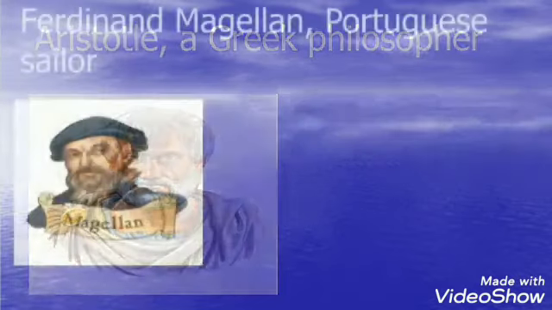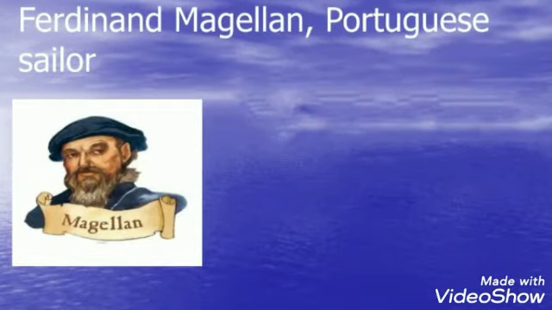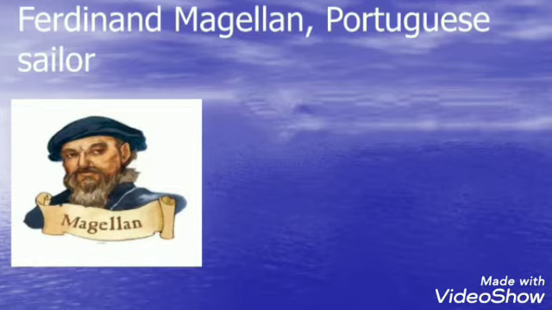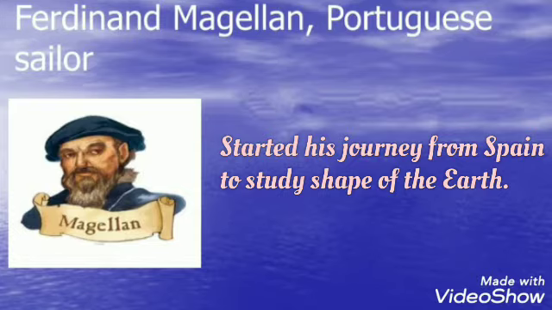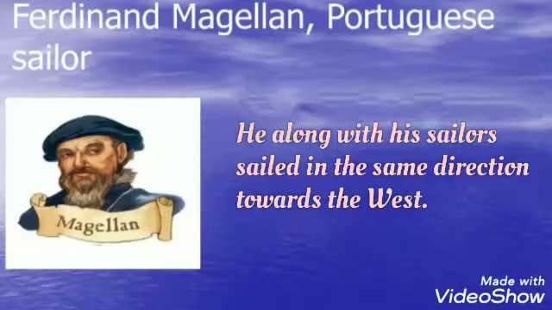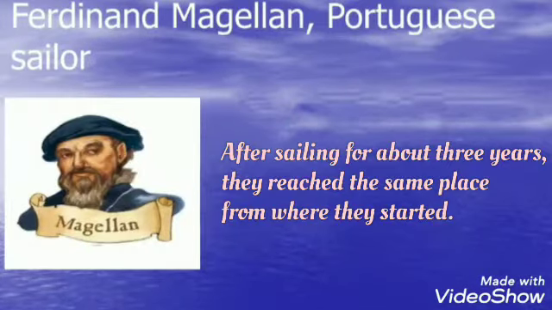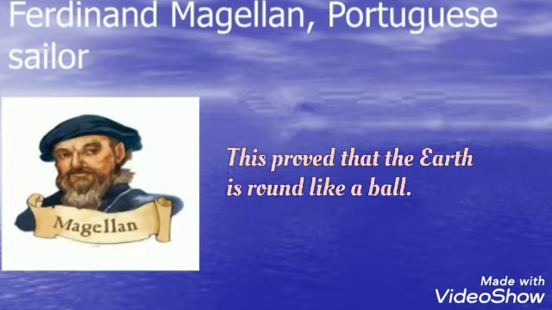Around 500 years ago, Ferdinand Magellan, a Portuguese sailor, started his journey from Spain to study the shape of the earth. He, along with his sailors, sailed in the same direction towards the west. After sailing for about 3 years, they reached the same place from where they started.